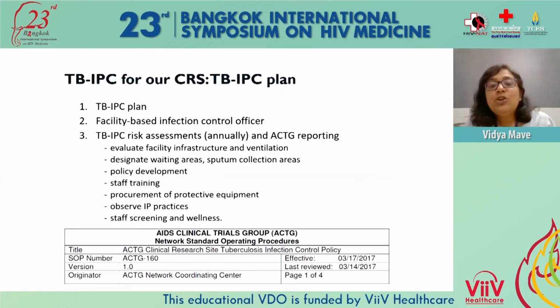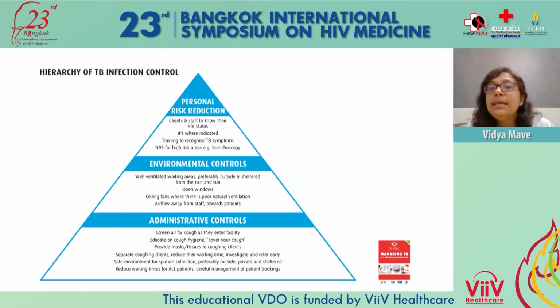And we have adopted AIDS Clinical Trials Group Network standard operating procedures for TB infection control, where 3 levels of infection control are followed: personal level, environmental level, as well as administrative level. In administrative controls, we already have the FAST strategy implemented, separating participants and ensuring that they are started on TB care or at least TB diagnostics.